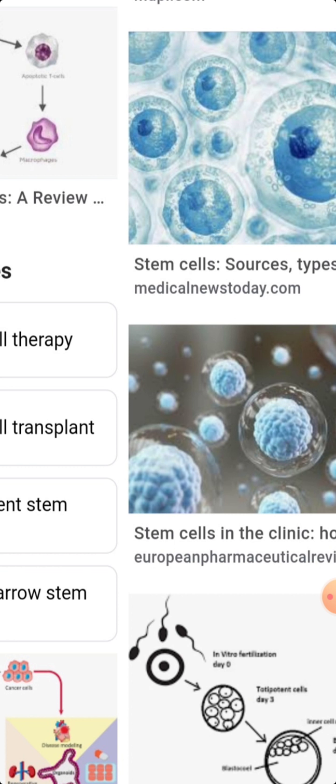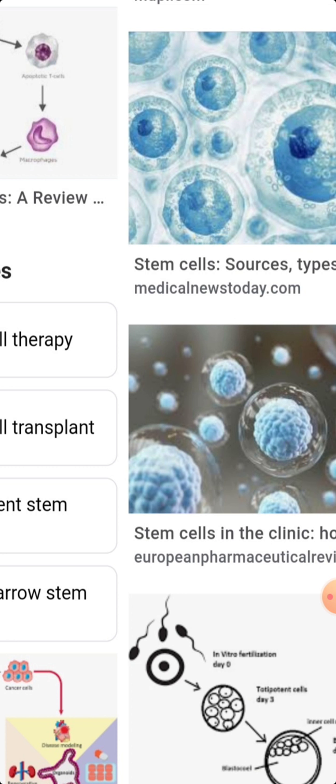This undergoes some divisions and forms a blastocyst. The cells of the blastocyst are capable of modifying into various other types of tissues. The cells which can modify into other types of tissues are called stem cells.